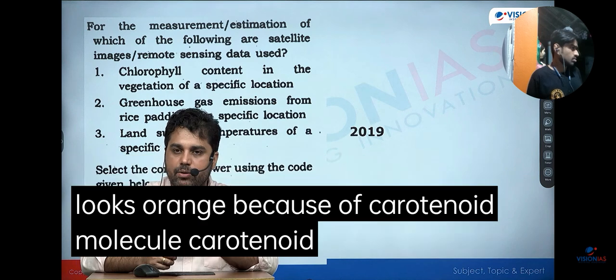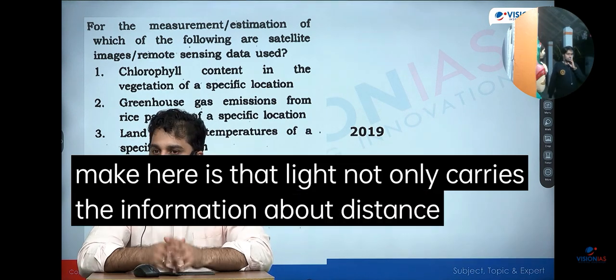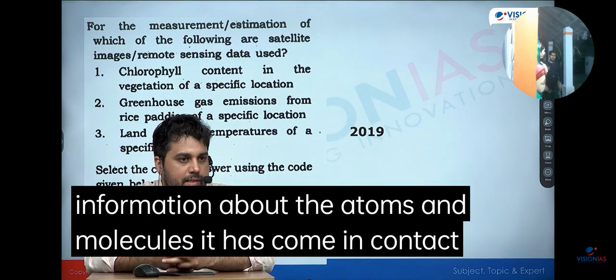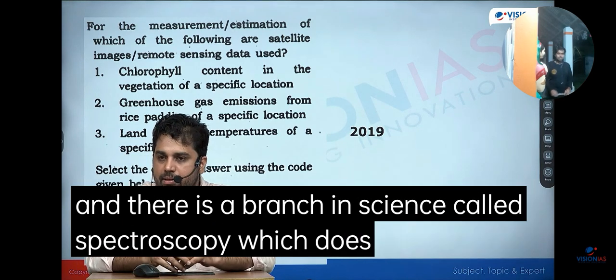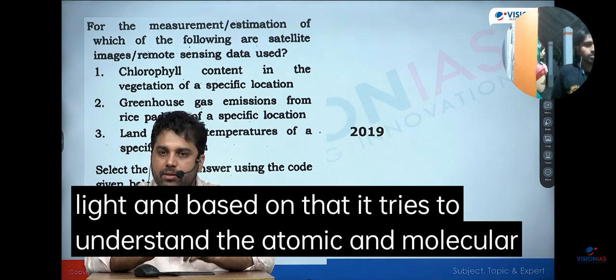Carrot looks orange because of carotenoid molecule. Carotenoid reflects orange color the most. The point I'm trying to make here is that light not only carries the information about distance and color and size and shape, it also includes the information about the atoms and molecules it has come in contact with. And there is a branch in science called spectroscopy, which does precisely this: it analyzes the detailed pattern of light, and based on that, it tries to understand the atomic and molecular structure of things.